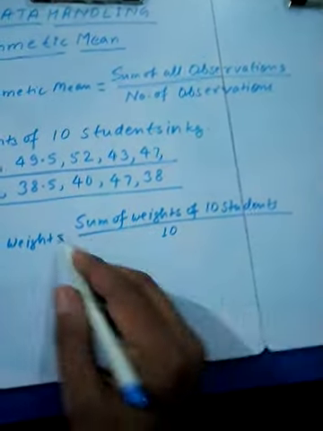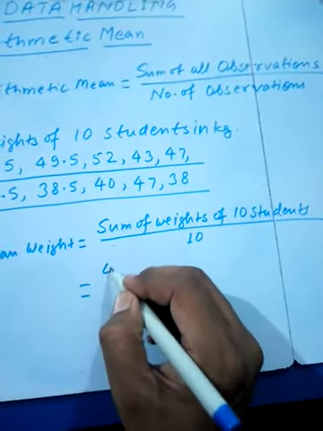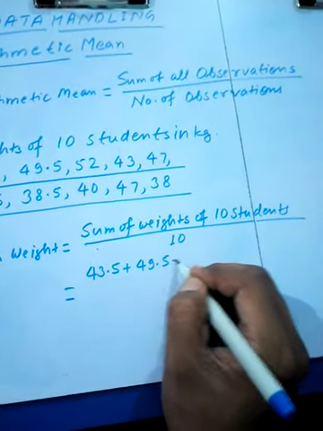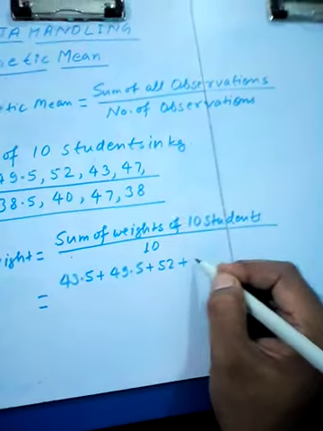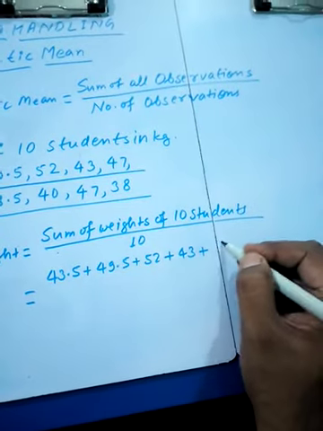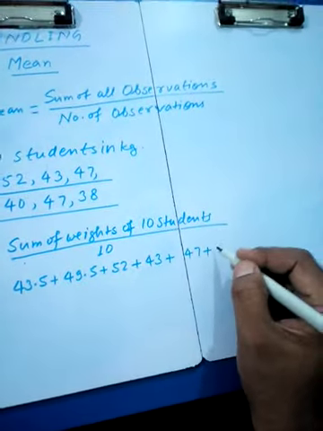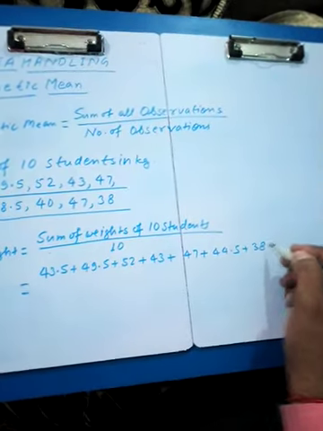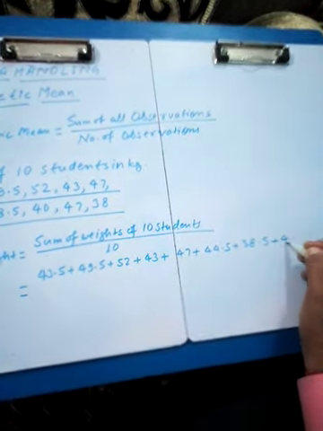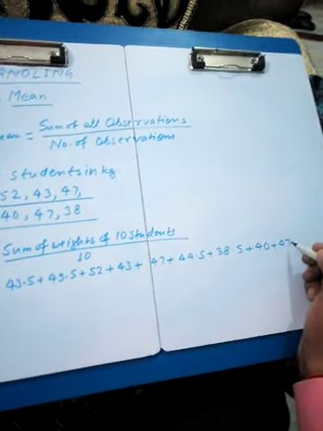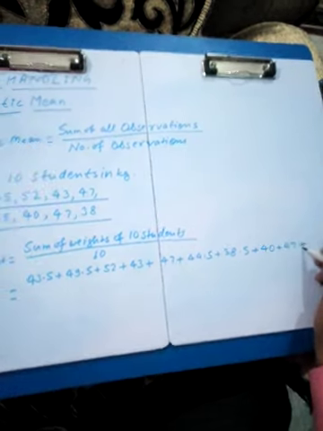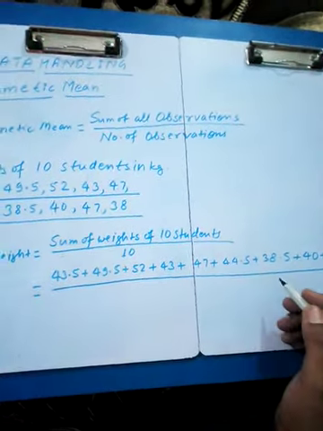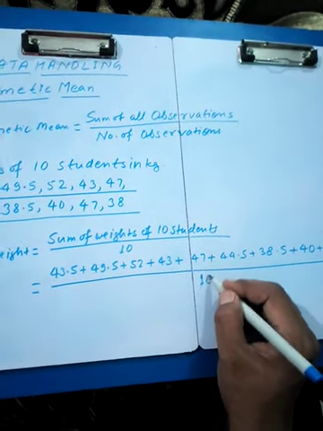Sum of all observations means: 43.5 plus 49.5 plus 52 plus 43 plus 47 plus 44.5 plus 38.5 plus 40 plus 47 plus 38. These are the 10 weights, and the number of observations is 10.